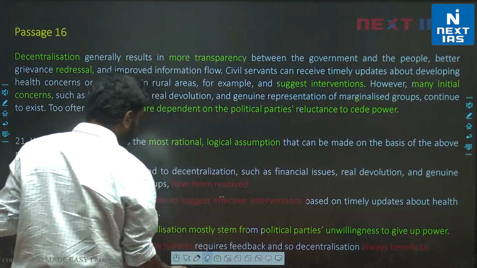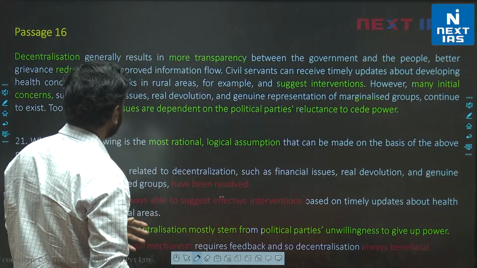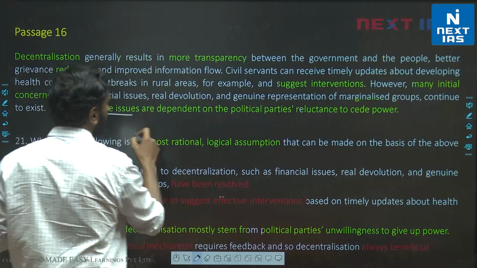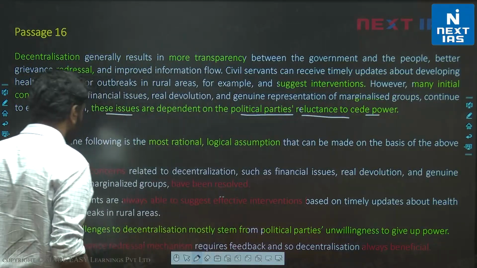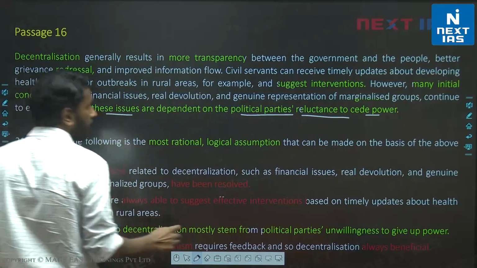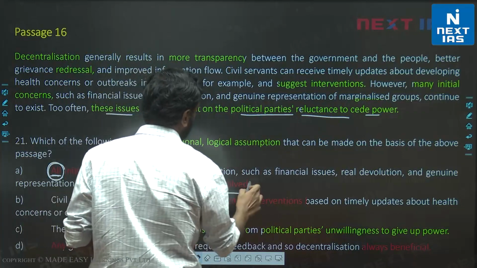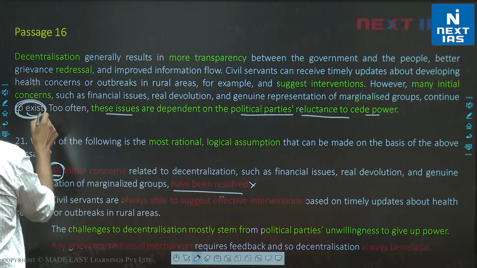Okay. So now that I've explained that, we are looking for a valid assumption and we are told that these issues are existing because of political parties unwilling to cede their power, unwilling to give up their power. Let's look at A. All initial concerns have been resolved. Firstly, not even few are resolved, they continue to exist.